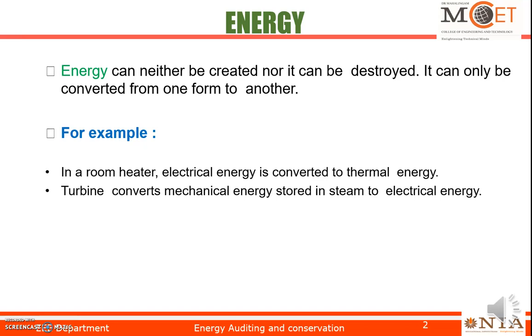And for example, if you're taking a turbine, if it is a steam turbine, the input of the turbine will be steam. So the input is nothing but mechanical energy with the help of some prime mover. So the turbine runs the prime mover and thereby you will get the mechanical power and that will be converted into electrical energy. So here also the energy conversion is taking place from one form to another form. So the energy can be converted from one form to another form.